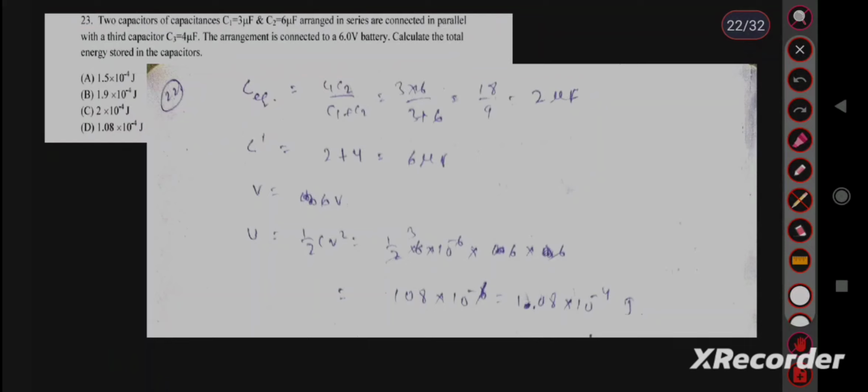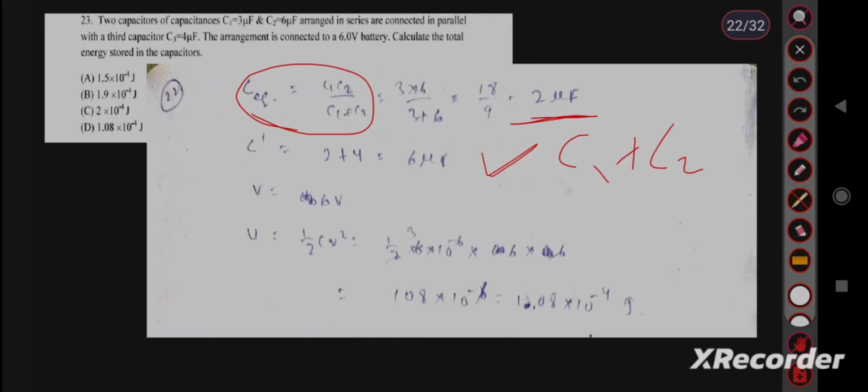Two capacitors of capacitances 3 microfarad and 6 microfarad arranged in series are connected in parallel with a third capacitor. C1 and C2 arranged in series. For series, C equivalent equal to C1 C2 upon C1 plus C2. This is the formula. And the C equivalent is 2 microfarad. Again, this 2 microfarad capacitor is connected parallelly with third capacitor C3. The value of C3 is 4 microfarad. For parallel combination, the formula is C1 plus C2. So 2 plus 4, 6 microfarad. This is the equivalent capacitance of the total system.